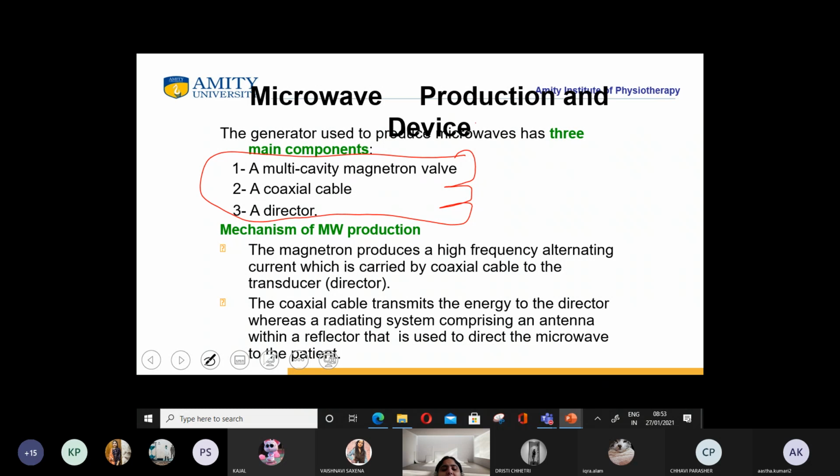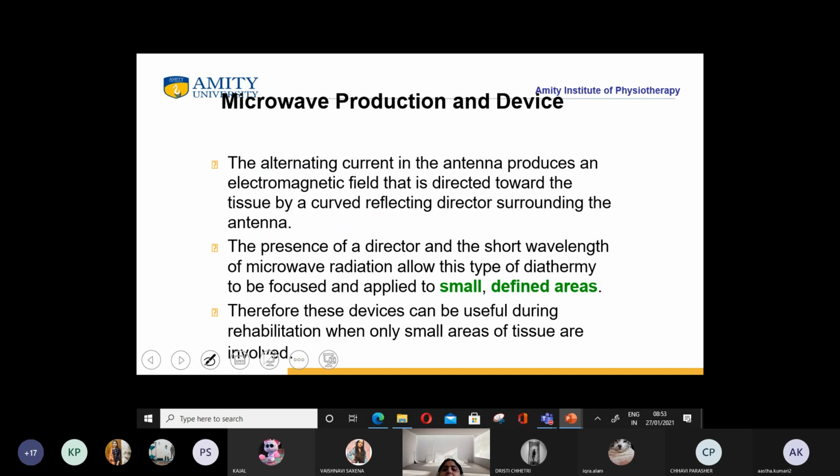The coaxial cable is transmitting the energy to the director, right? Whereas there is a radiating system which comprises the antenna within a reflector that is used to direct the microwave to the patient.